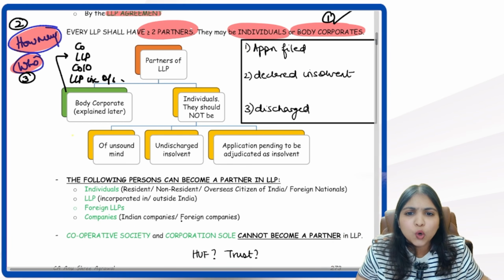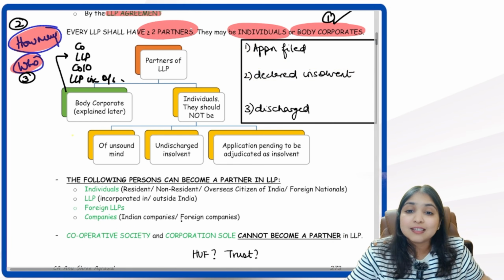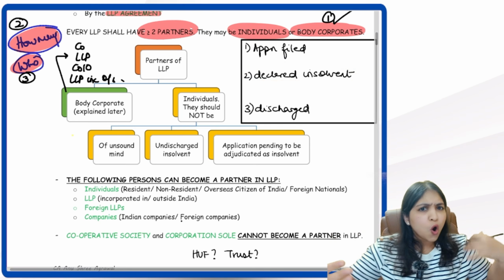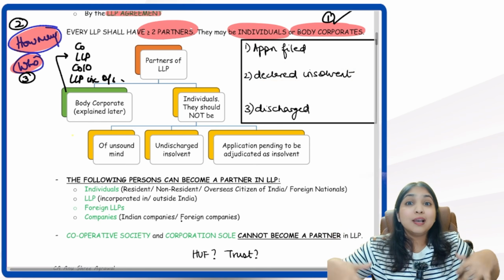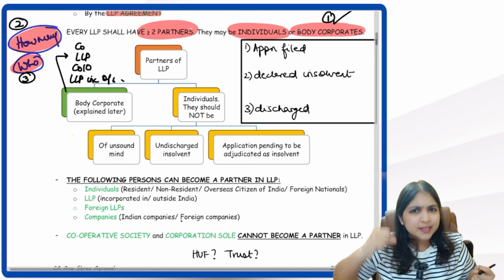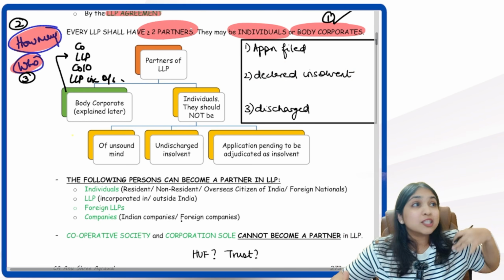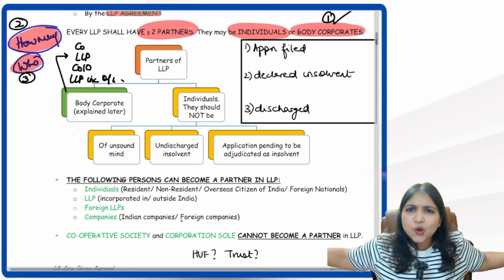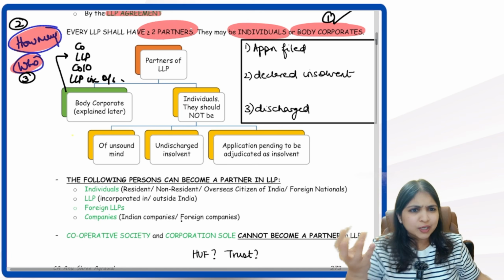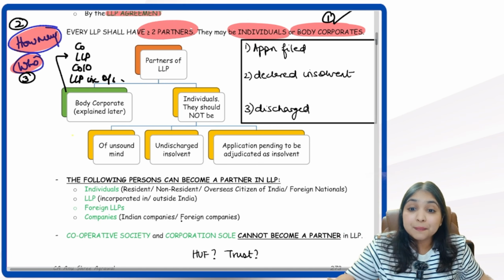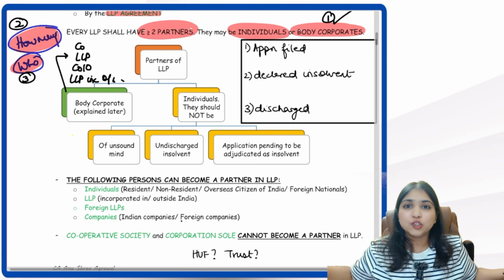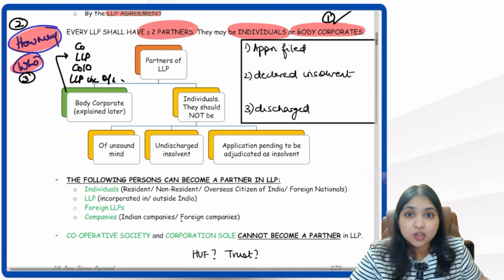Then the court will declare you as insolvent. Once the court declares you as insolvent, the court will appoint an official receiver or an official assignee for you, who will take over all your assets and your liabilities, sell away the assets, get money, and in the best manner possible pay off your liabilities. Once the whole insolvency process is over, once your liabilities are settled with whatever little assets you have, then that person is discharged from insolvency, which means he is not an insolvent anymore. So total how many steps? Total 3 steps.